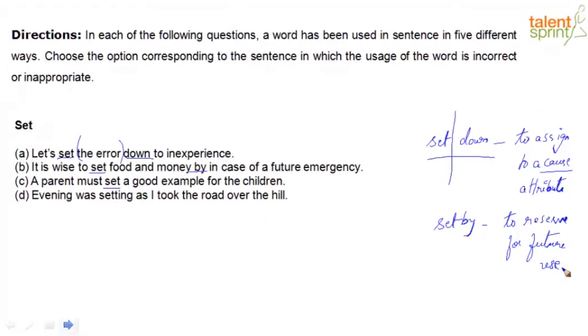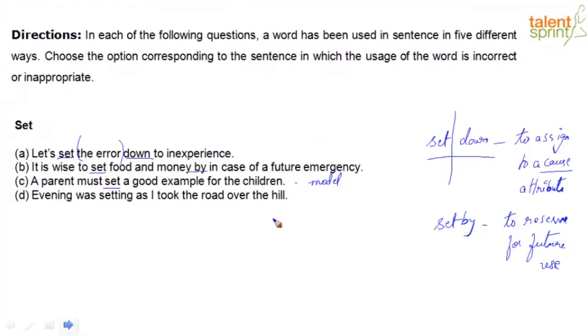Option C, a parent must set a good example for the children. So setting a good example, this is again a collocation. We've heard people use this expression repeatedly in various contexts, right? You need to set a good example to your younger brother. You need to set a good example so people will understand or know what is the right thing to do in this situation, right? So that again seems pretty fine. So here we're saying be a role model. A parent must be a role model to their children.